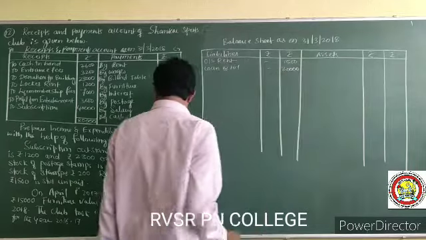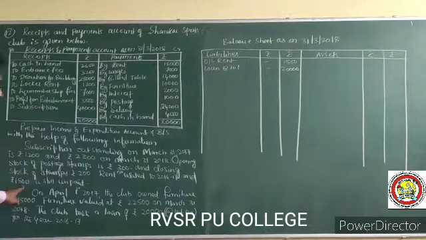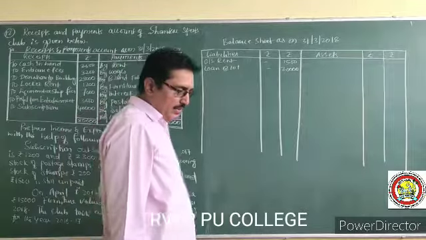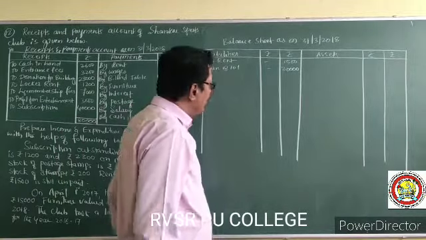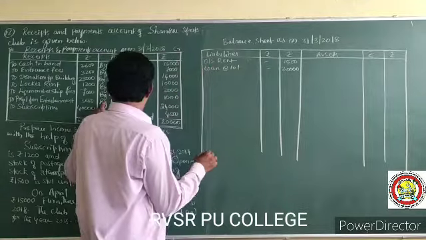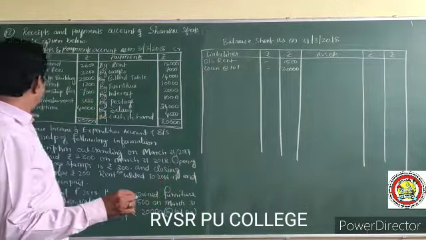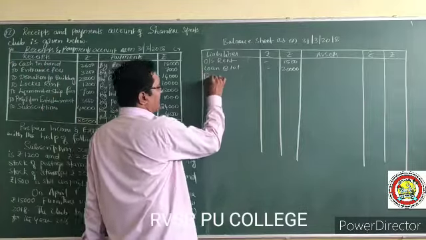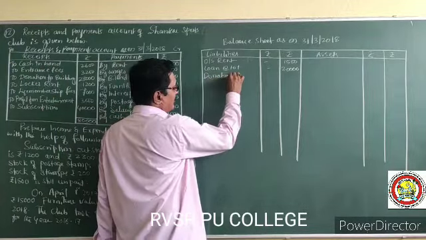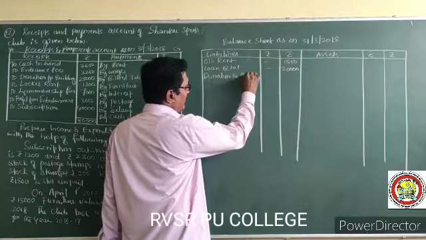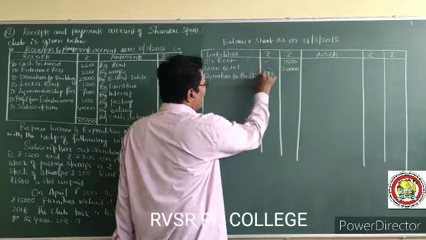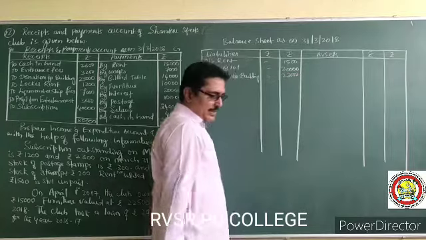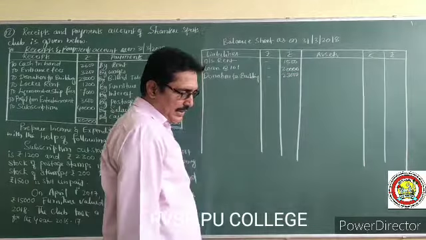This is current year unpaid interest and 20,000 loan was there. And next is the donations for buildings. This is a specific donation, 23,000 is there. Next, let us see.